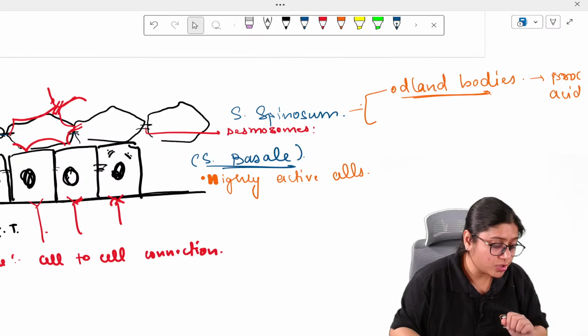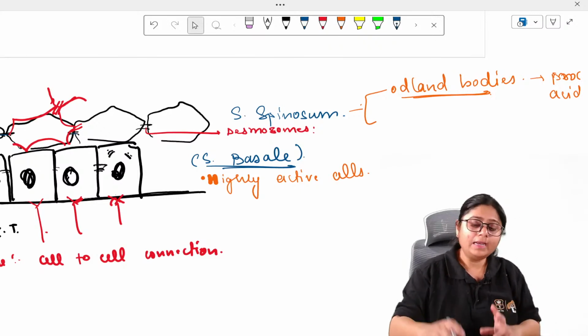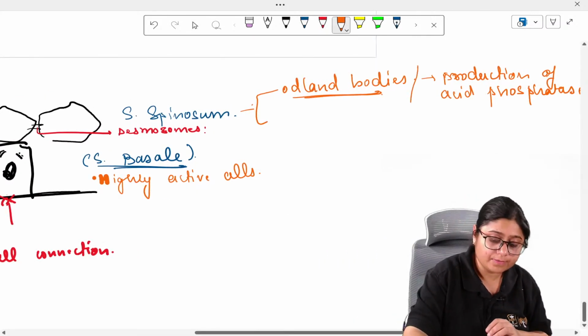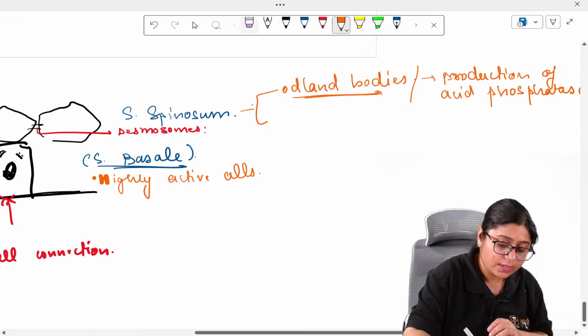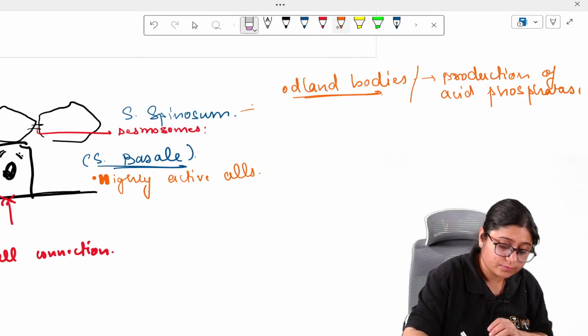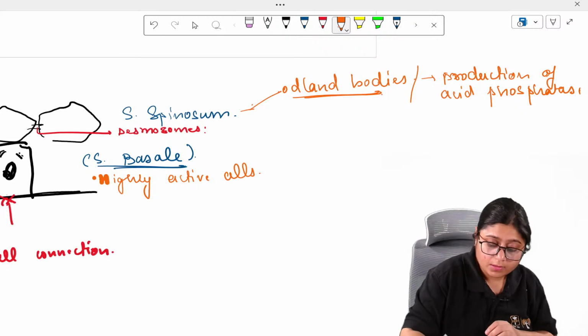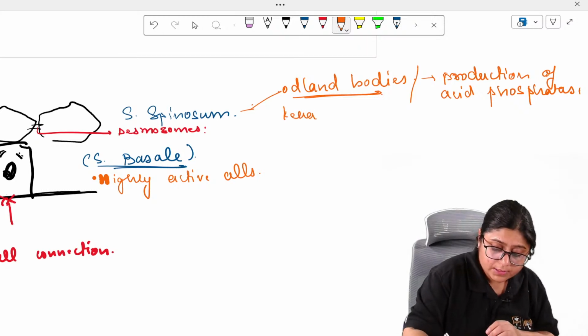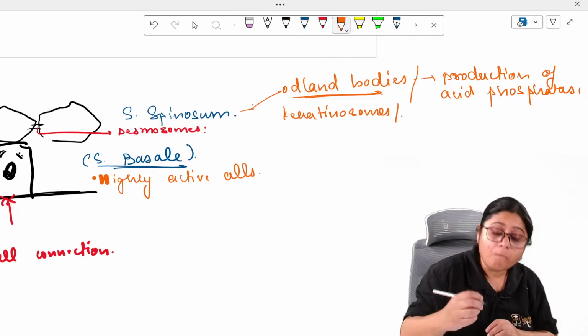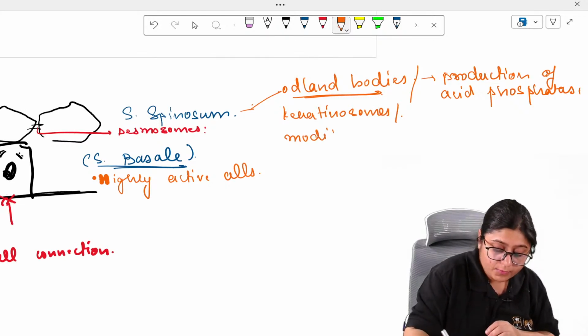So this is the function of Odland bodies. Odland bodies are also known as keratinosomes, or modified lysosomes.